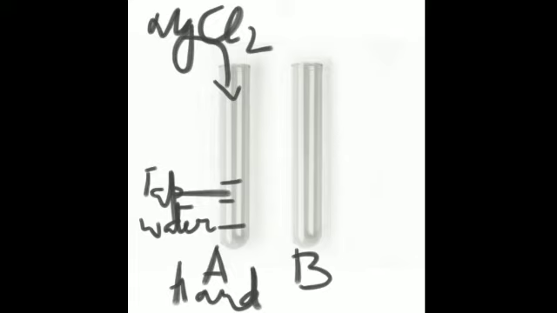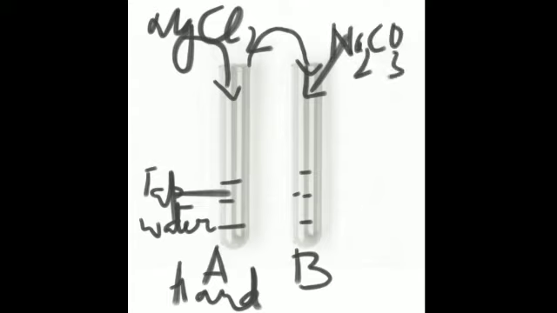Now this same water is poured in another test tube. Half of this water is taken and poured into test tube B, and we add washing soda to this, that is Na2CO3. Is that clear? Now what happens when we add washing soda to it? Then a white layer of calcium carbonate forms over here.